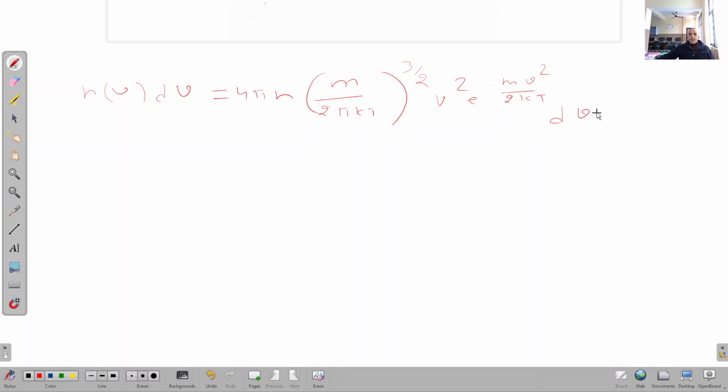This is the expression that we have to use for deriving the expression for average speed, RMS speed, and most probable speed, right?